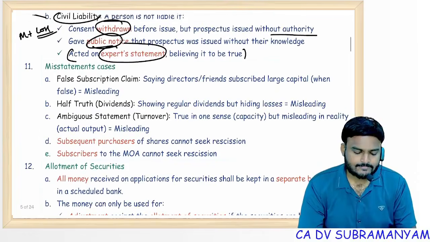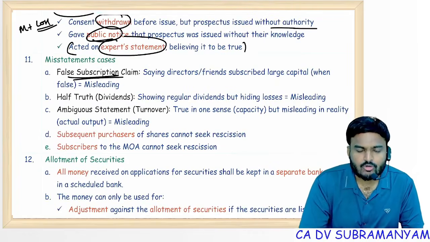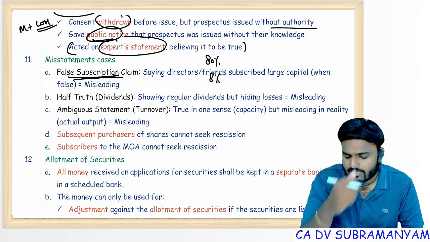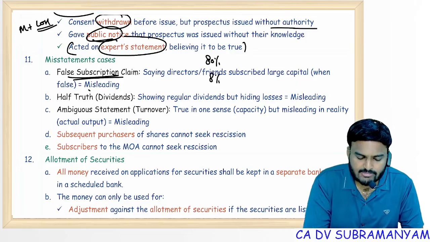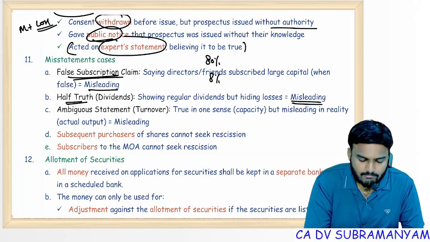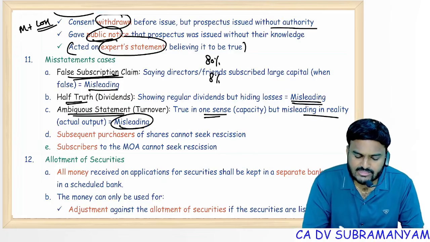Clear? Next one, misstatement cases, false subscription claim. We got 80% subscription from promoters. Actually it is 8%, but we are giving a wrong information. Is it misstatement? Yes. Half truths are also misstatements only. Ambiguous statements, true in one sense but misleading in reality, that is also misleading.